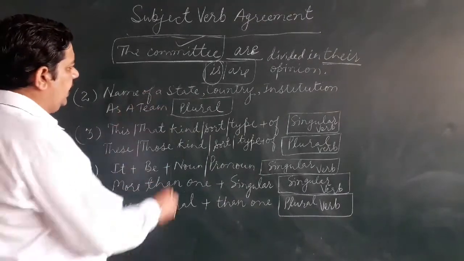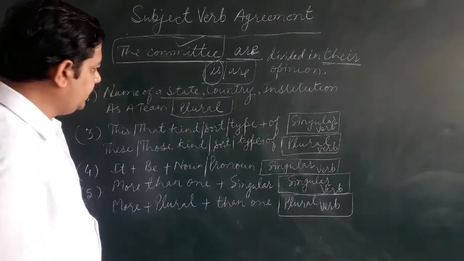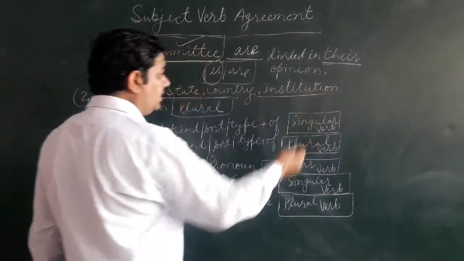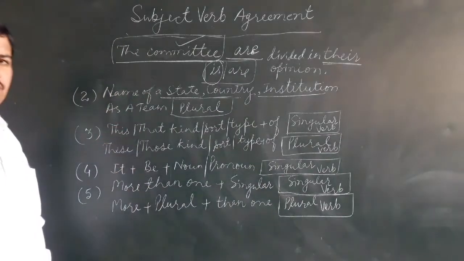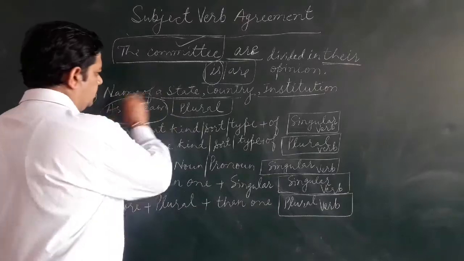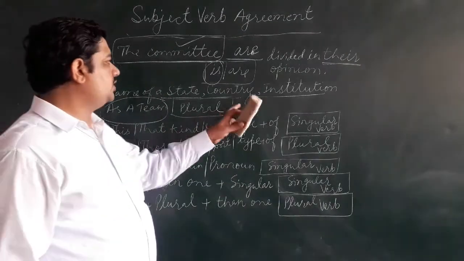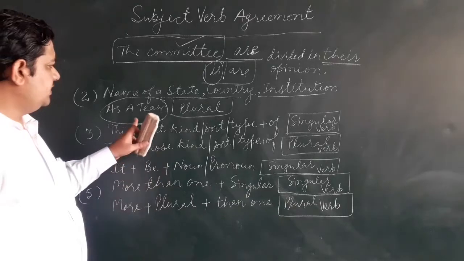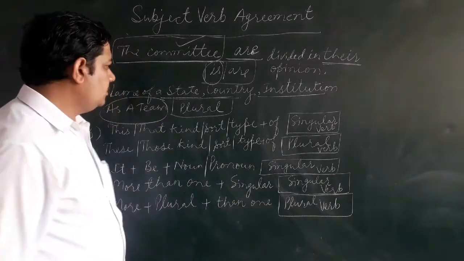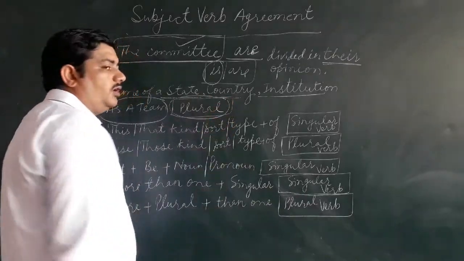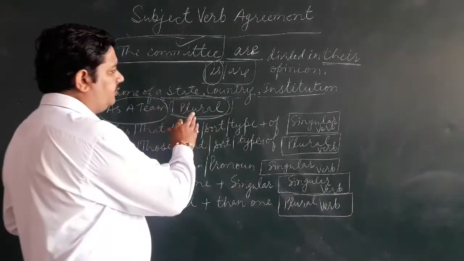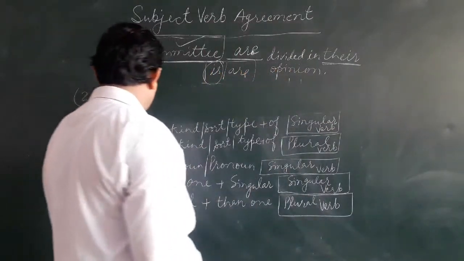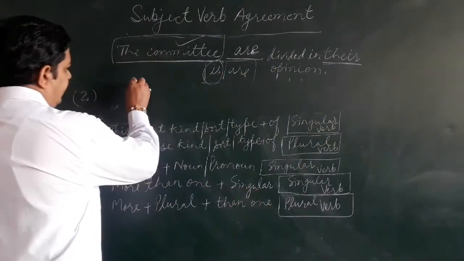Okay, now the next rule is also very very important. See, when the name of a state, country, or institution is used as a team, when we use them as a team, there we use plural verb with them. There this subject will agree with the plural verb.